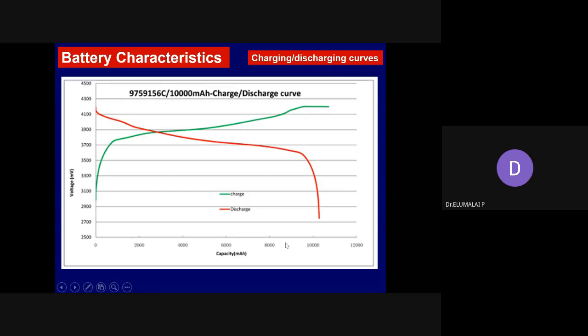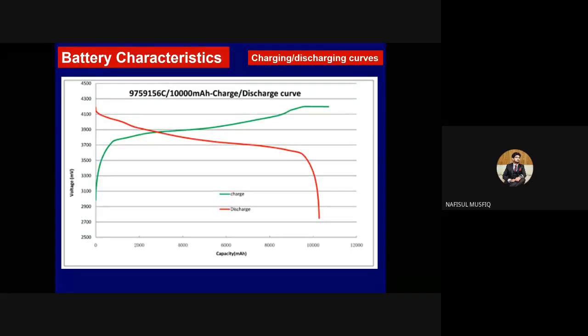Now this axis is discharge capacity. What is the maximum discharge capacity I'm getting from this curve? Roughly 10,000 mAh. So if I divide this whole axis by 10,000 mAh and multiply with 100, what am I going to get?